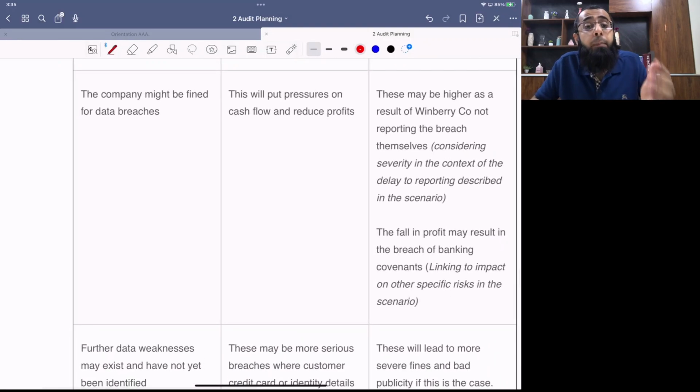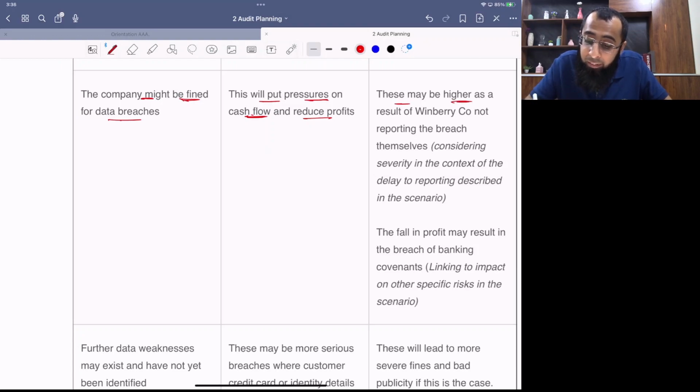Or some students may have focused on the fines. The company might be fined for the data breach. See, one possible risk was reputational. Now, the second possible risk is from the perspective of the regulator. The company might be fined for the data breach. Impact: this will put pressure on cash flows and reduce profit. Evaluative comment: you are hiding it from the regulator, so get ready for a serious penalty being imposed.